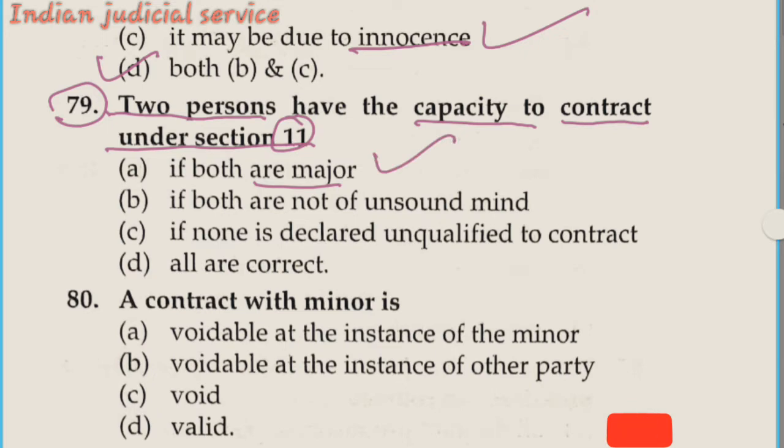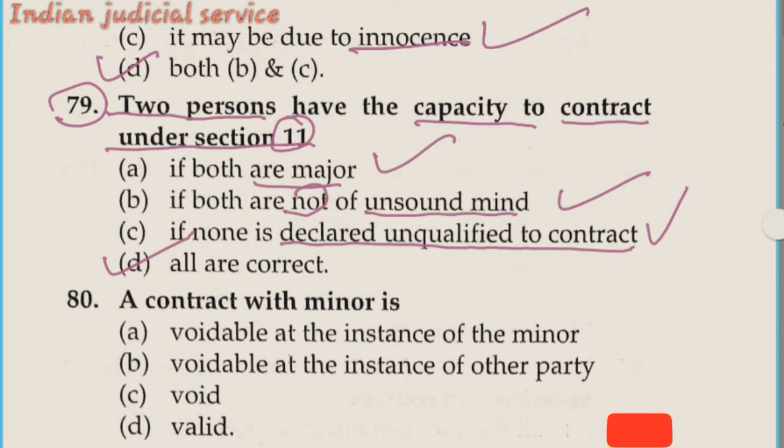If both parties are major, they have the capacity to make a contract. If both are not of unsound mind, this is correct. If both are of sound mind, a person has the capacity to make a contract, so this statement is also correct. If none is declared disqualified to contract, this is another essential condition for a competent party to make a contract. So all these statements are correct. The answer here is option D.